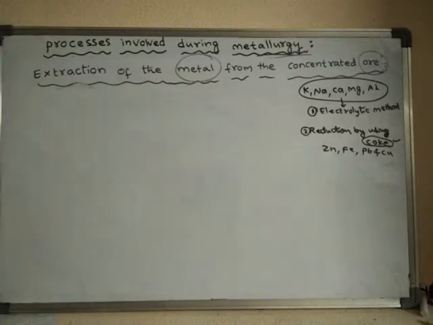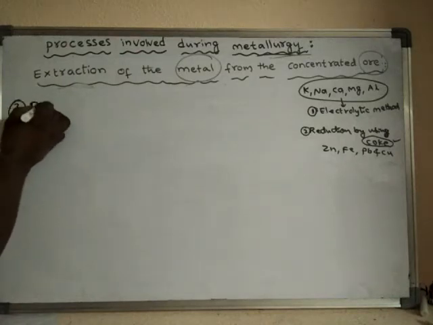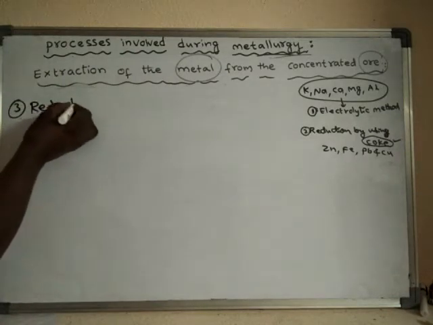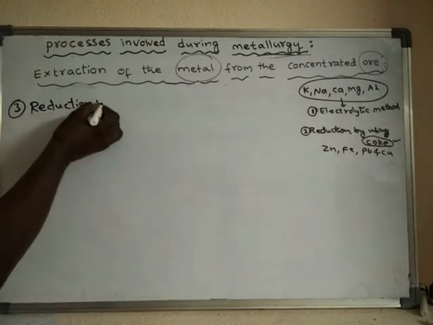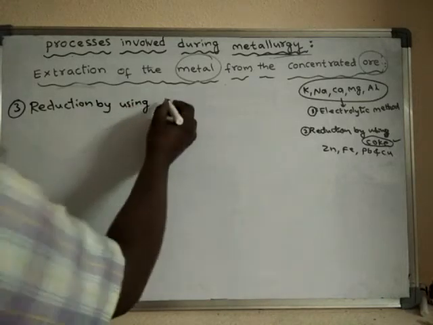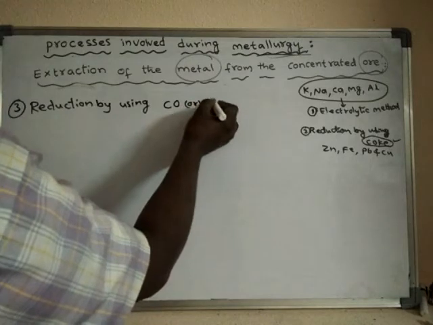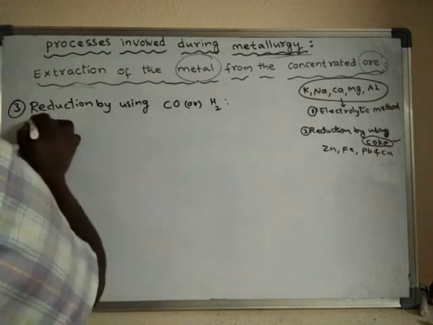Now we will learn the third type of reaction, which is reduction by using carbon monoxide or hydrogen gas.